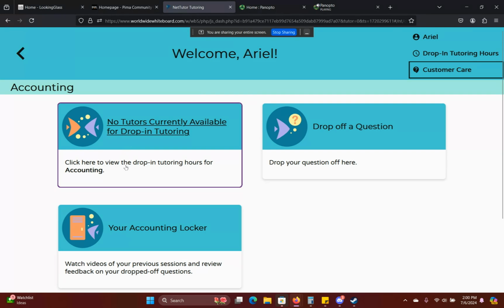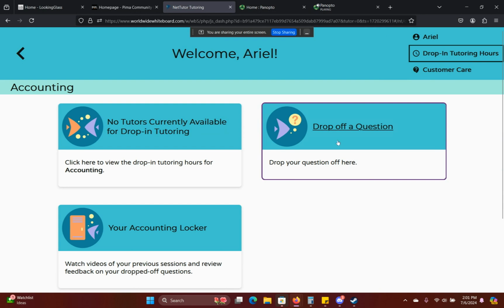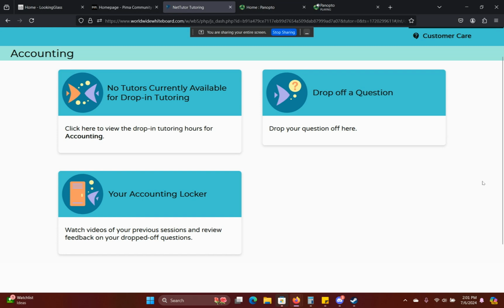As you can see, at the moment, there are no tutors available for drop-in tutoring. I have about 30 minutes before the tutoring hours open up on a Saturday, so that's fine. If you want to drop off a question, they will definitely try to get back to you as they can. Just letting you know that it's not face-to-face like you would have at Pima College with an actual tutor. It's more like a whiteboard and a chatting application. You're basically typing in what you need help with, and the tutor will try with their knowledge and expertise to help you as best as they can.